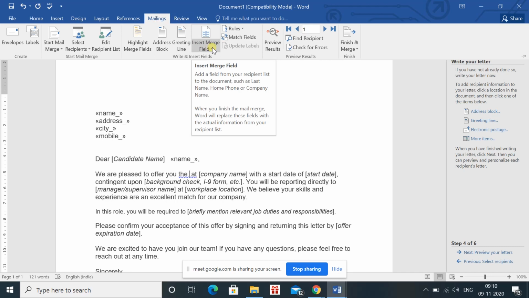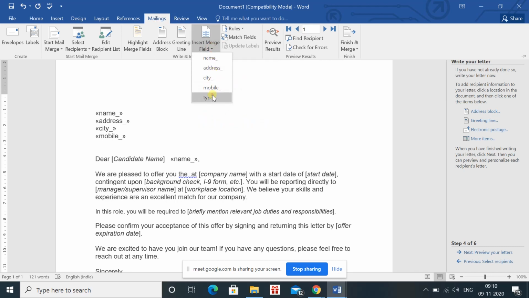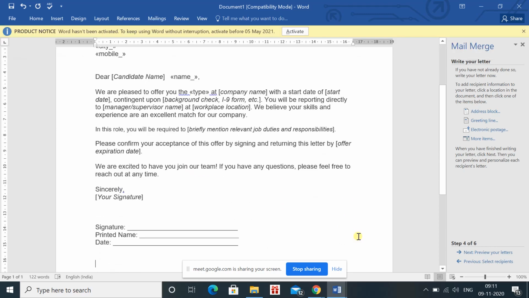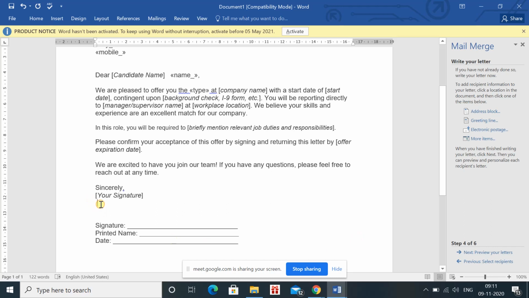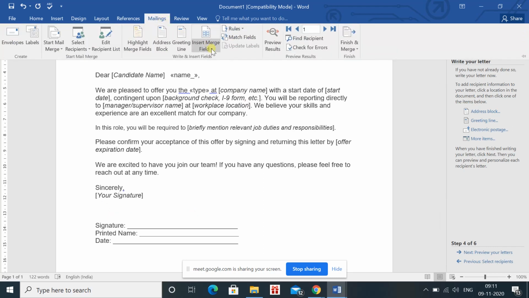I will go to the Mailings tab, Insert Merge Field, and I will click here on type. You will see that automatically part-time and full-time will come here, right? So we have entered the information. Now suppose in the signature, after the signature, I also want to enter the name. So again I will go to the Mailings tab, Insert Merge Field and name. So we have entered the personal details of the persons to whom we want to send the offer letter.